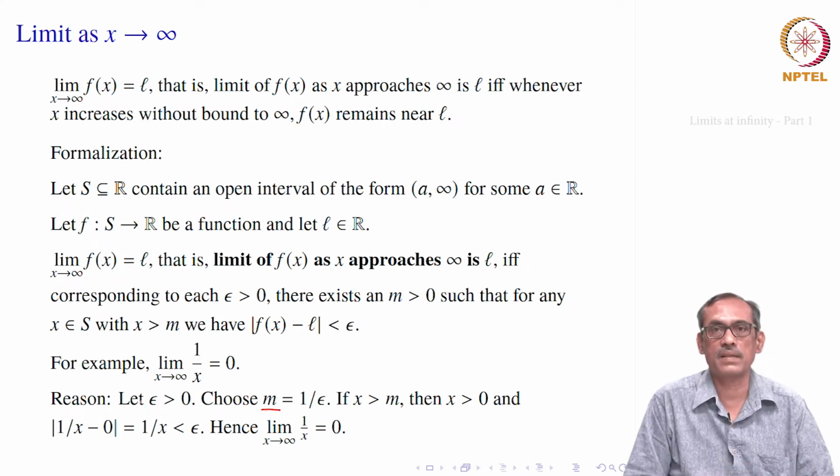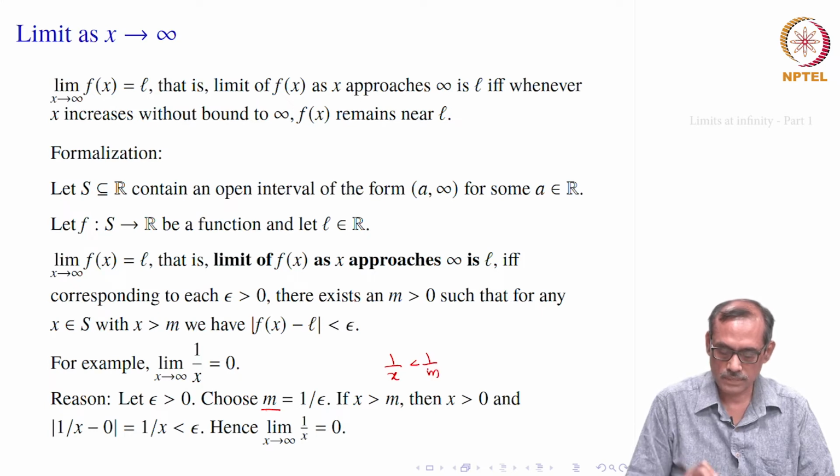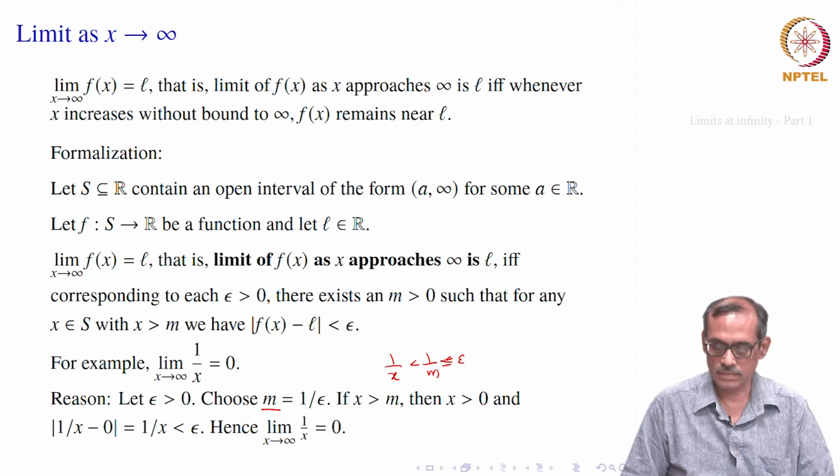So, suppose epsilon greater than 0 is given, we choose m to be 1/epsilon. So, now if x is bigger than m, then 1/x will be smaller than 1/m, and 1/m is smaller than epsilon, that is what it says.